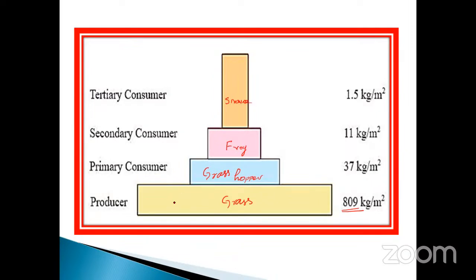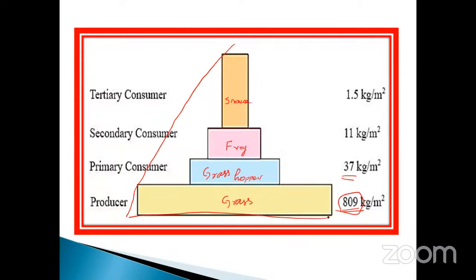The grass is a very large amount, so they have given us 809 kg per meter square. Grasshopper 37 only, gradually decreasing. Frog 11, then snake. When you draw the diagram, how will it look? This is the structure, isn't it?